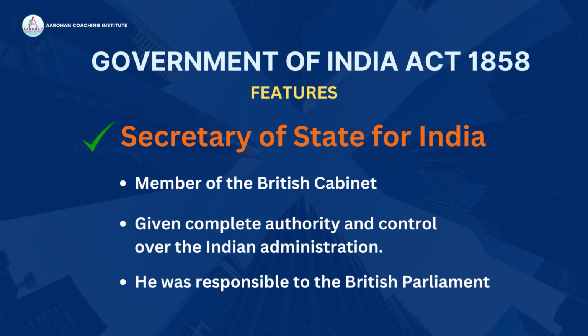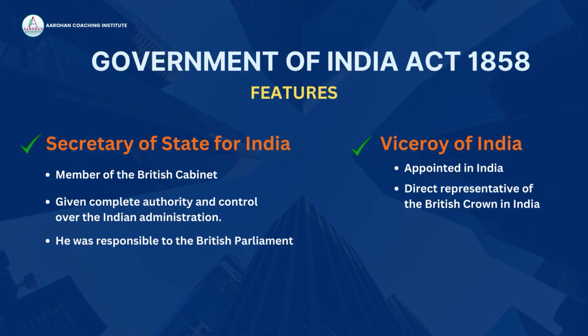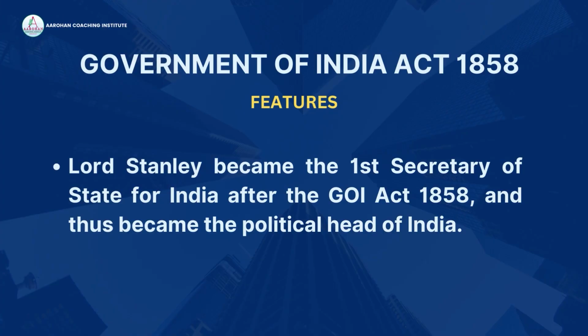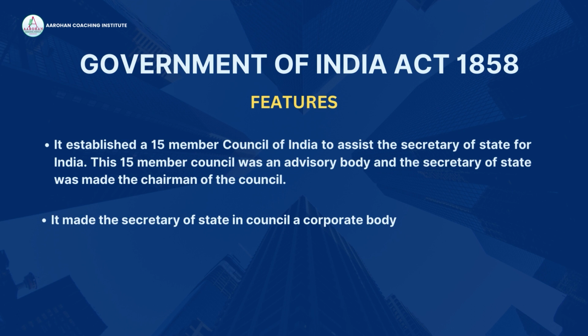The Secretary of State was a member of the British Cabinet and was responsible to the British Parliament. From the last 2 points, we have to remember that the Viceroy of India was appointed in India and the Secretary of State sat back in England as a member of British Cabinet. So Lord Stanley became the first Secretary of State for India after the Government of India Act 1858, and thus, he became the political head of India. It established a 15-member council to assist the Secretary of State for India. This 15-member council was an advisory body and the Secretary of State was made the chairman of the council. Lastly, it made the Secretary of State in Council a corporate body.